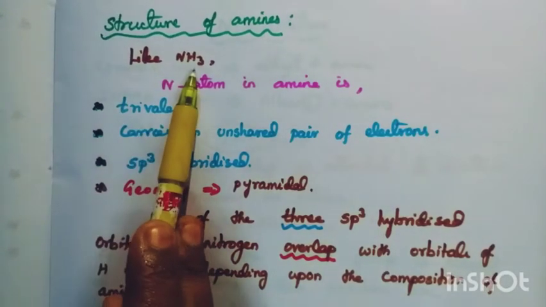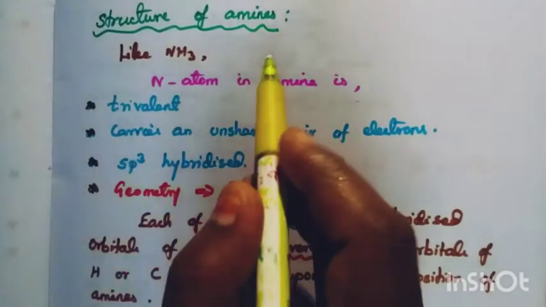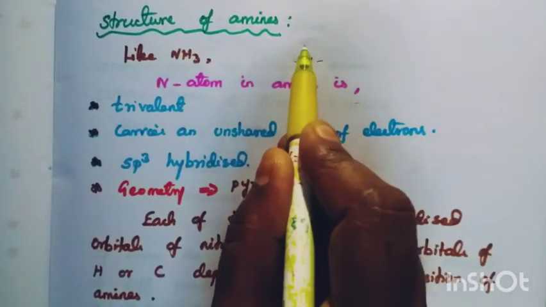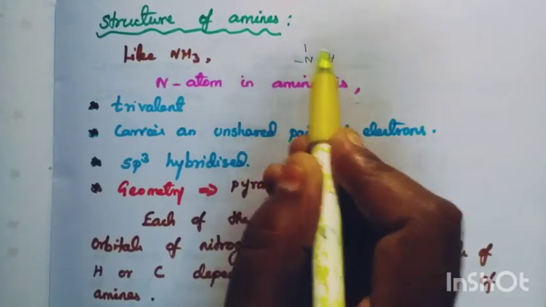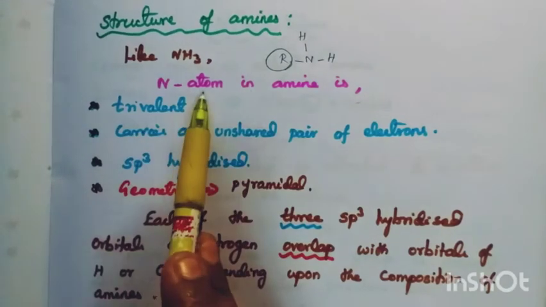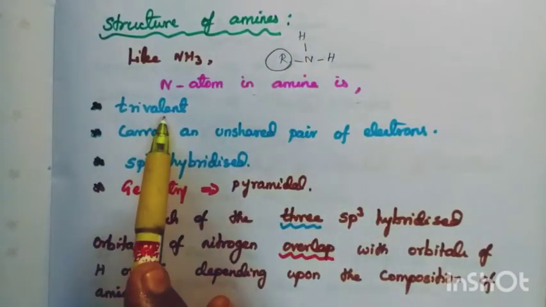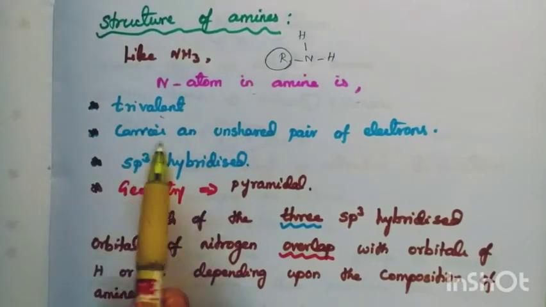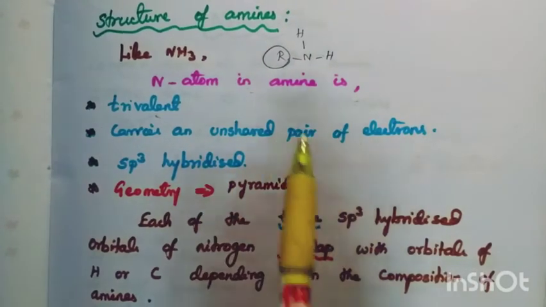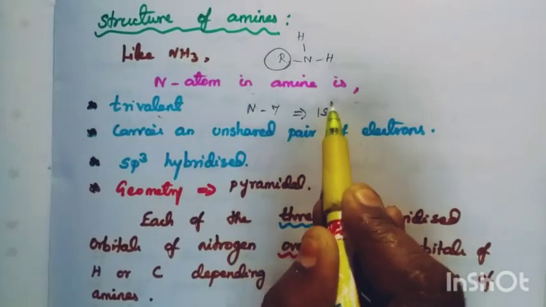Like ammonia, the nitrogen atom in amine is trivalent. N bond H, whether it may be alkyl or aryl group. 3 bonded, no? So trivalent. It carries an unshared pair of electrons. What is the atomic number for nitrogen? 7. How to write the electronic configuration?